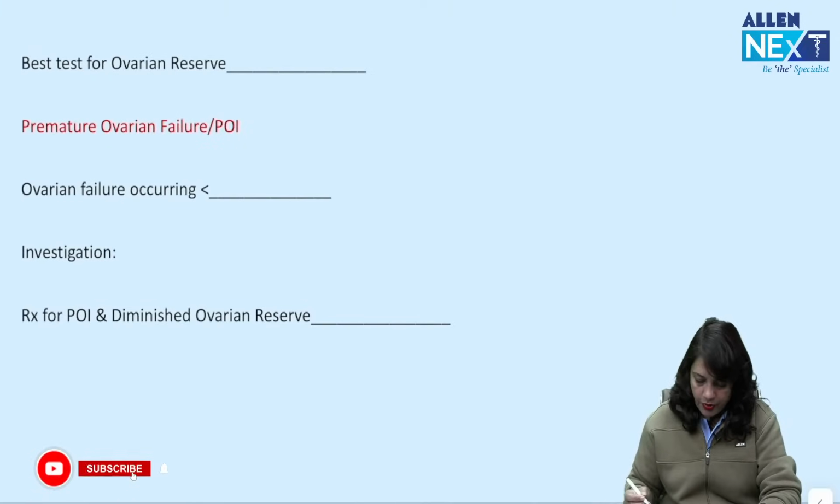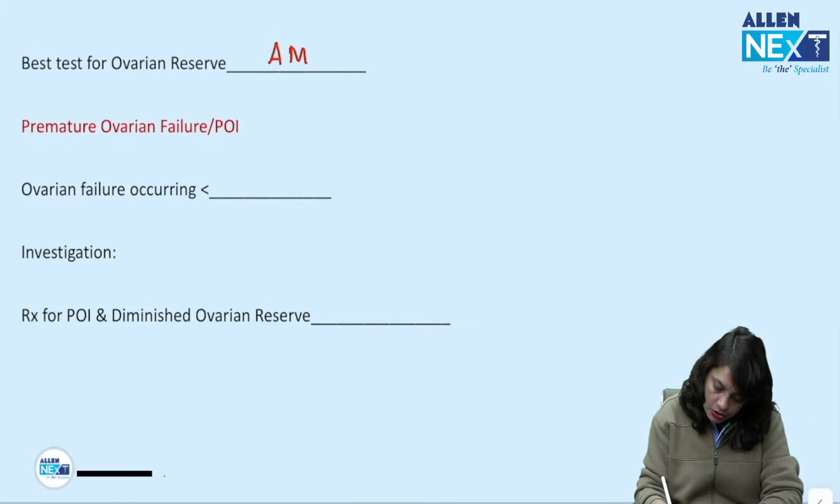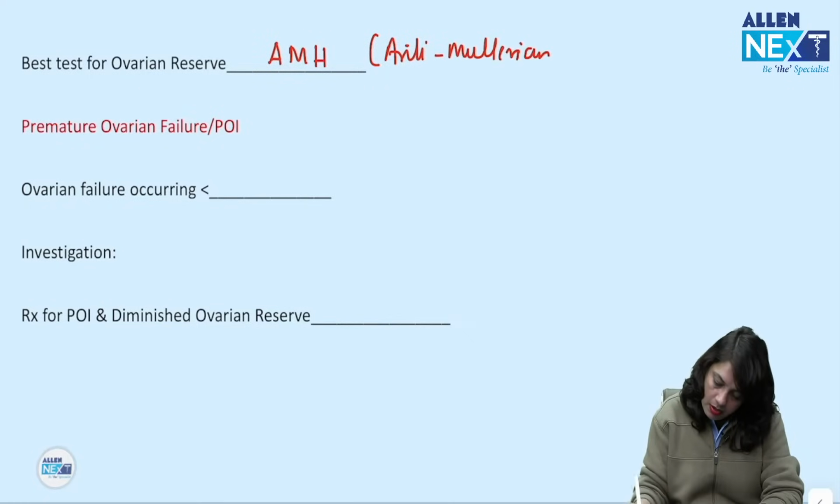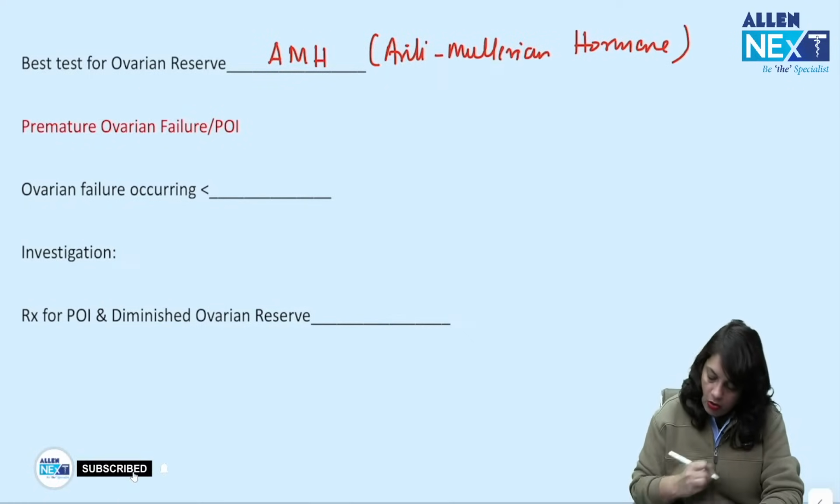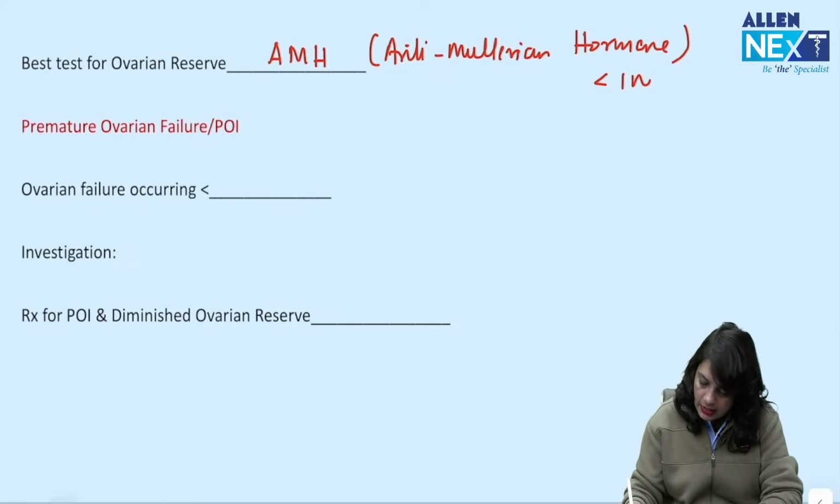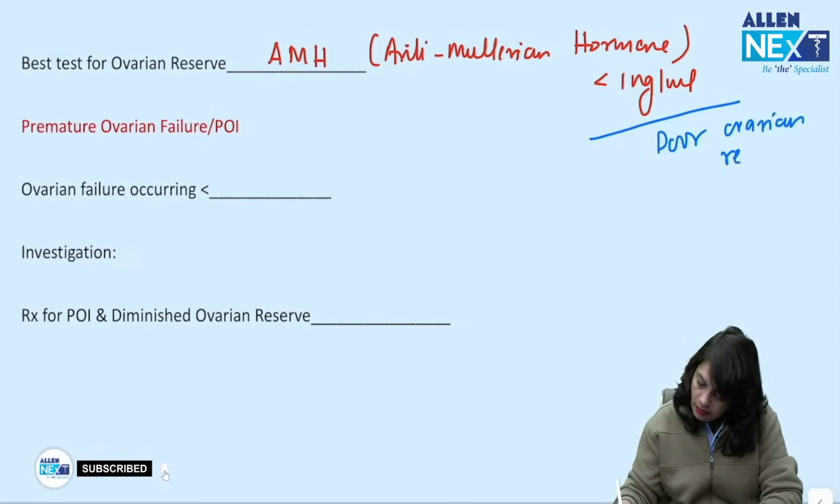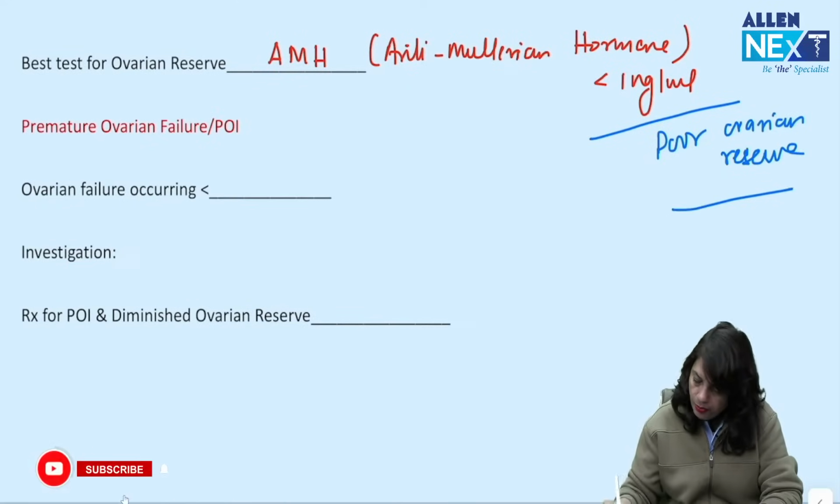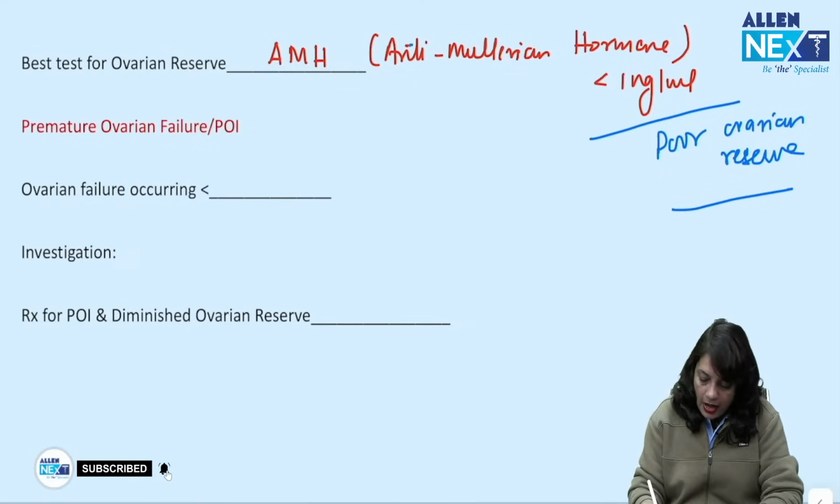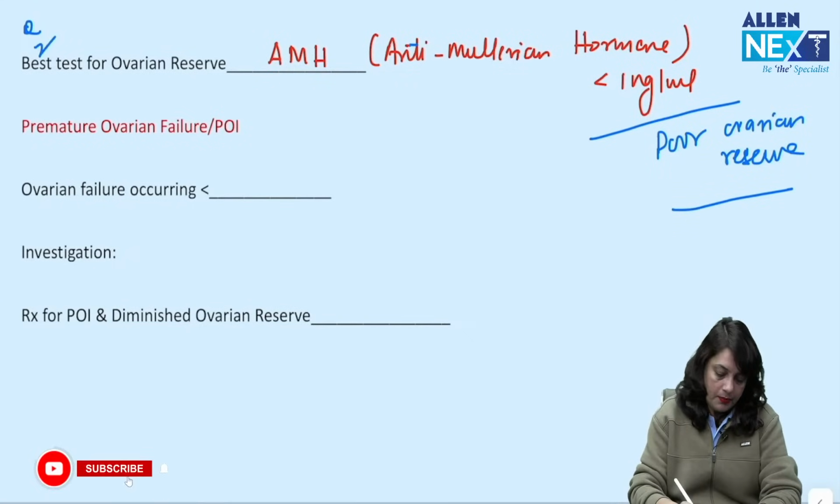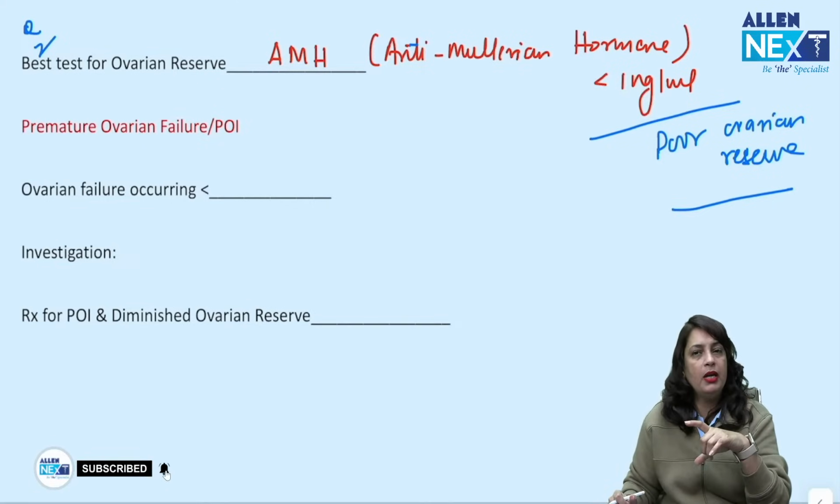Now, best test for ovarian reserve is always AMH, anti-Mullerian hormone. Anti-Mullerian hormone, if its value is less than 1 nanogram per ml, that shows that it is poor ovarian reserve. Why we do not take up the FSH, inhibin B or estradiol levels while we want to check for ovarian reserve, because that is also the test to check for ovarian reserve.